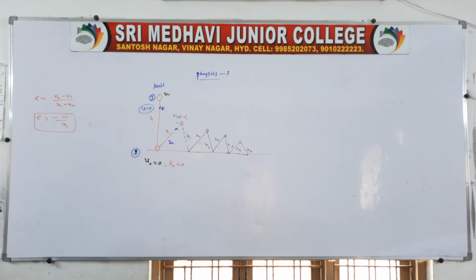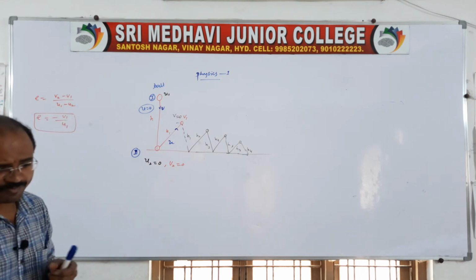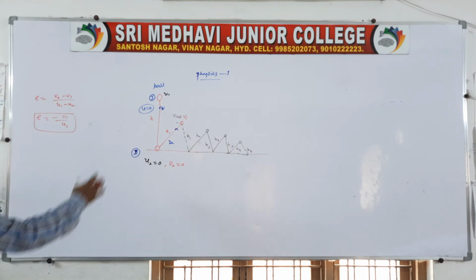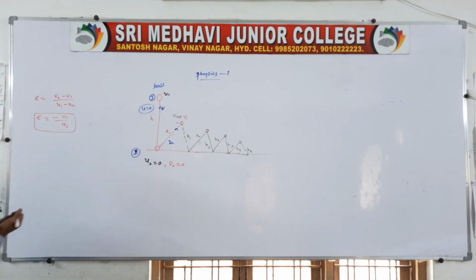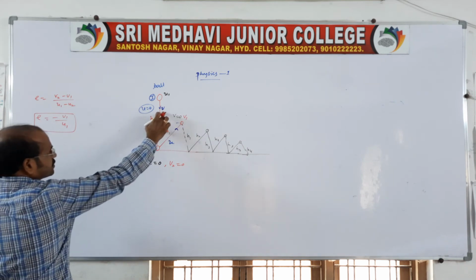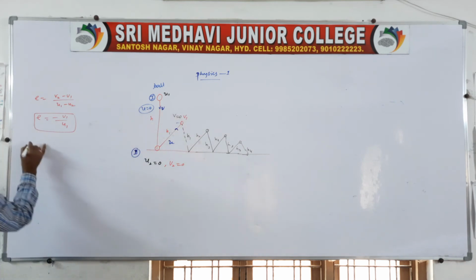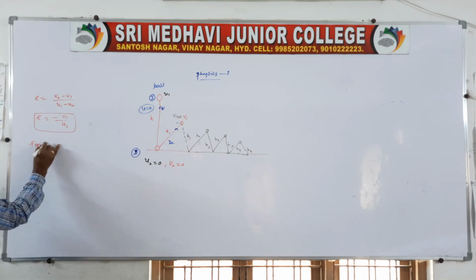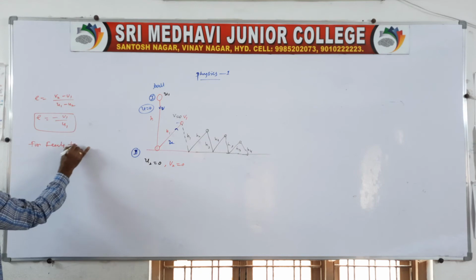This is the coefficient of restitution in the case of a freely falling body.